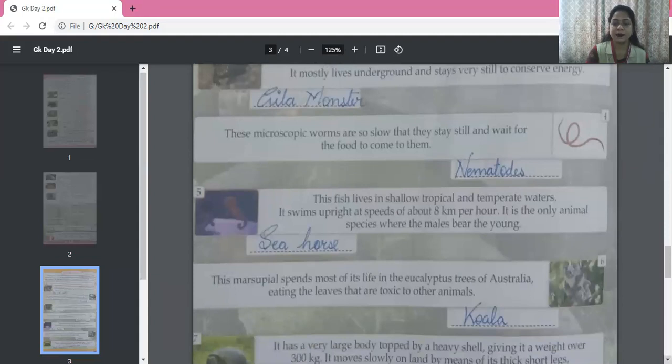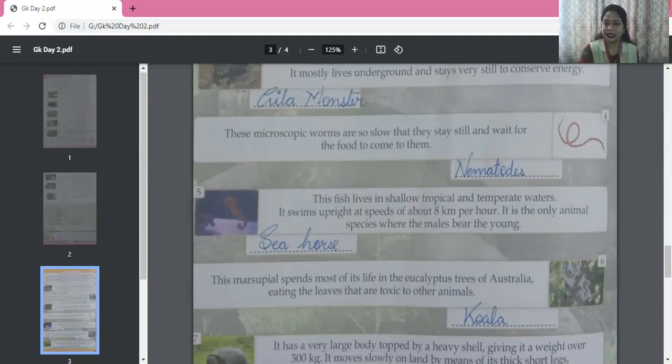Now let's see the next one. This marsupial spends most of its life in the eucalyptus trees of Australia, eating the leaves that are toxic to other animals. We just read about this. This is koala. So we read about koala in marsupials, and koala is here again because it is one of the slowest creatures.